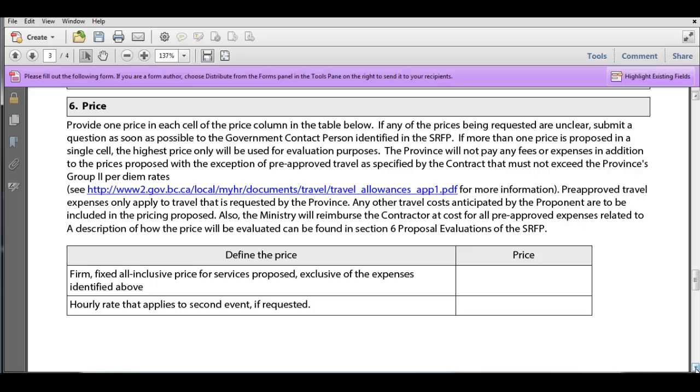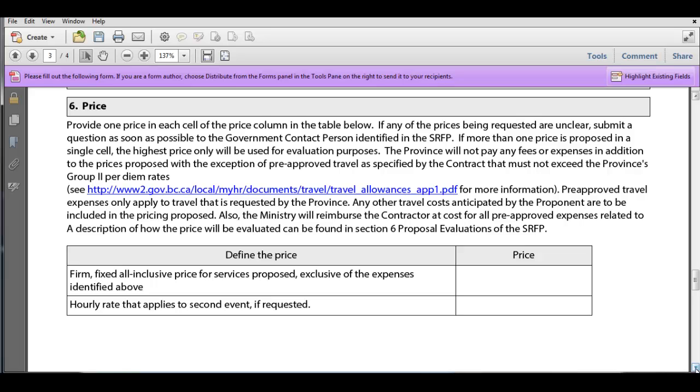Now, if you put more than one price into a single cell, we're only going to be using the highest price in there for evaluation purposes. So that means it's potentially going to adversely affect your score. If you look at our example, in the hourly rate, if you've got a range of hourly rates and you put that range in on the price, we're only going to take that highest number for our evaluation purposes.